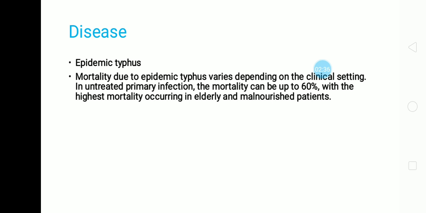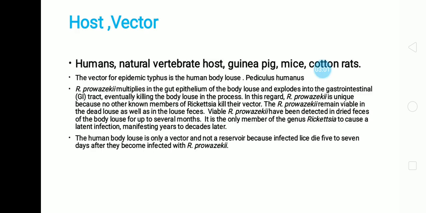Means this disease causes mortality, but that mortality is seen in old age people as well as malnourished people, those who get less nourishment, and due to which their mortality increases.